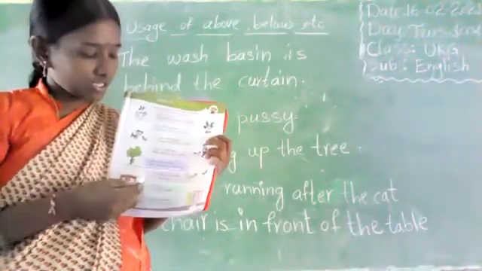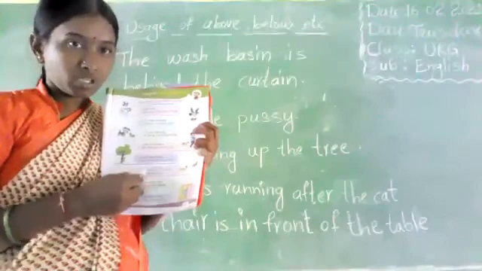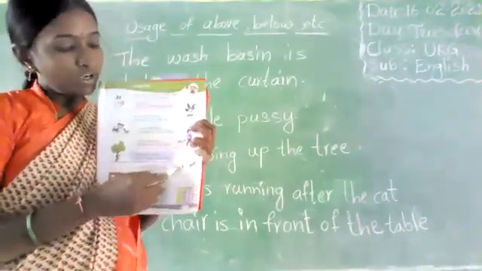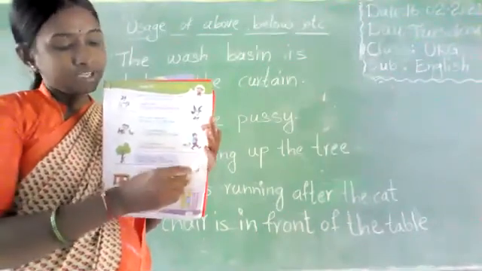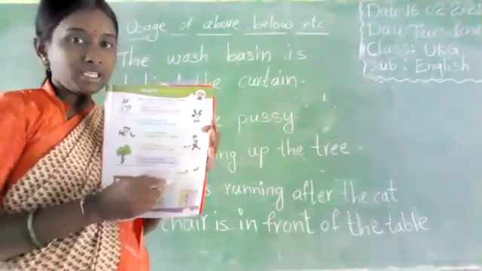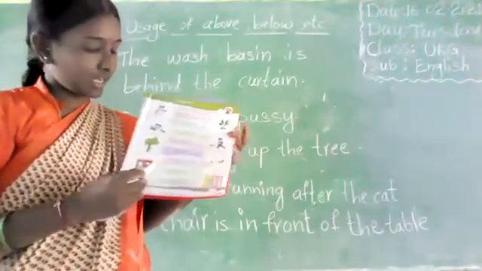See the picture. Next. The dog is running after the cat. See, the dog is running after the cat. First the cat is running, after that the dog is running.